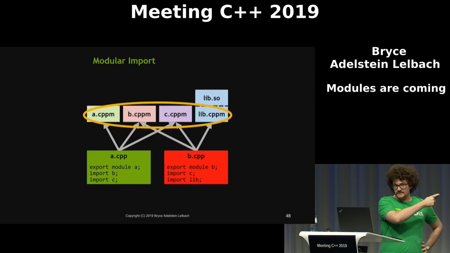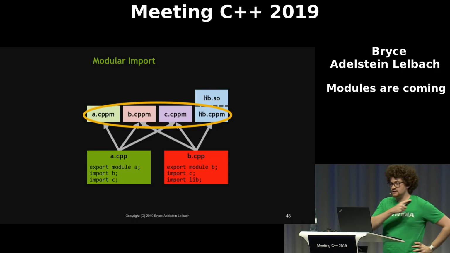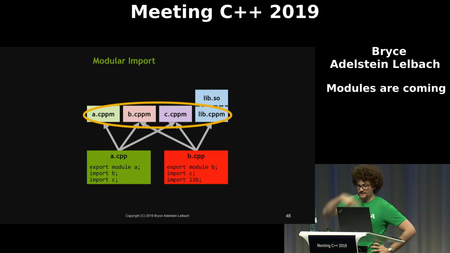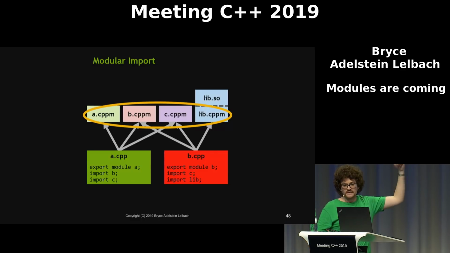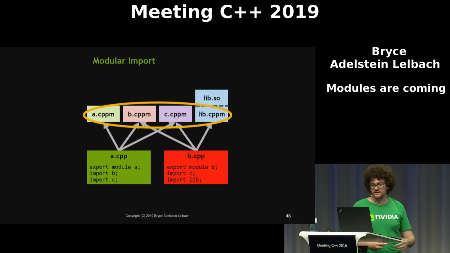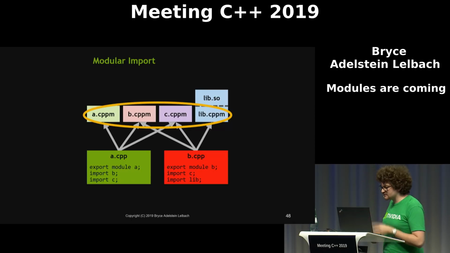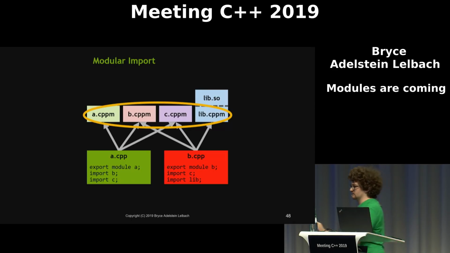So let's start off with what used to be headers. Now in the modular world, we've turned those headers into module interface units, .cppm files. They're very similar to headers. They are files that describe the entities that are exported from a module, and they may have some inline definitions of entities that are in that module. But unlike a header, they are translation units.